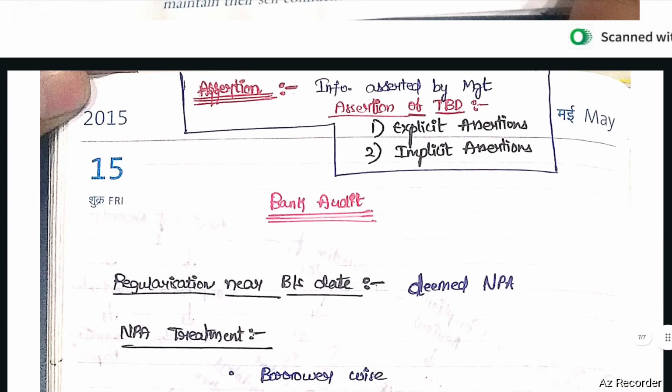Next, assertion. Assertion means information asserted by the management. Management will give assertions pertaining to transactions, balances, and disclosures. Assertions are of two types: explicit assertions and implicit assertions.